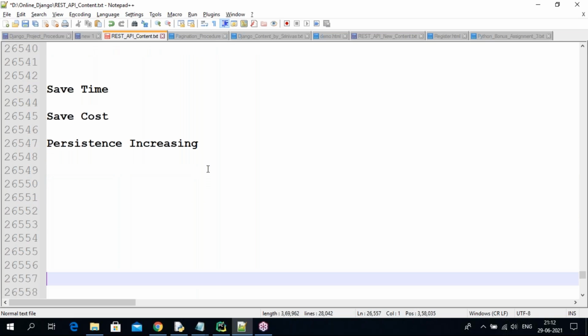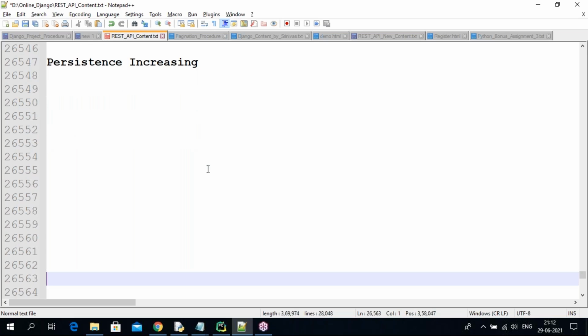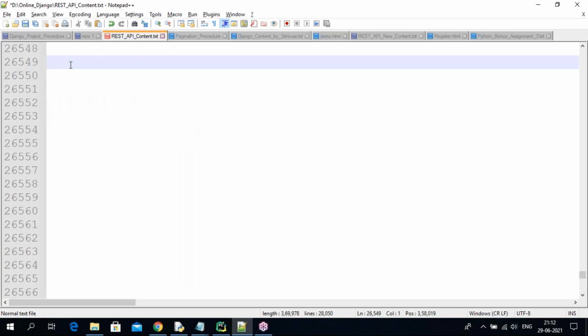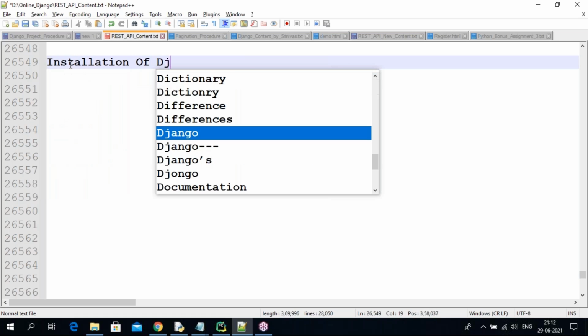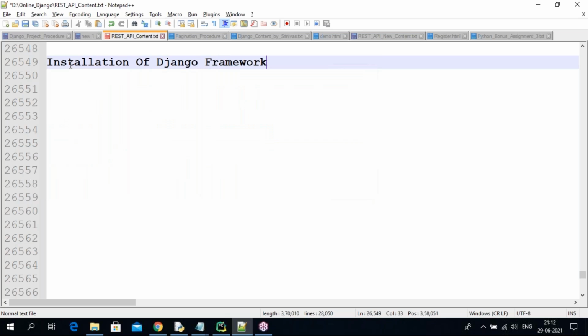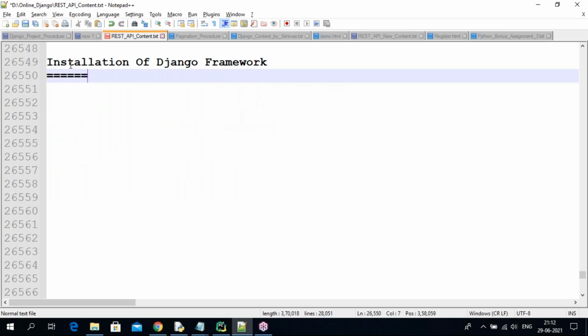So we discussed history, features, what is software, what is a framework, like all these things. Now onwards, we are going to discuss the installation of the Django framework.